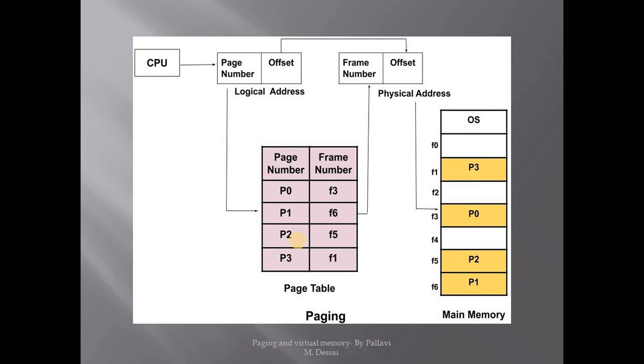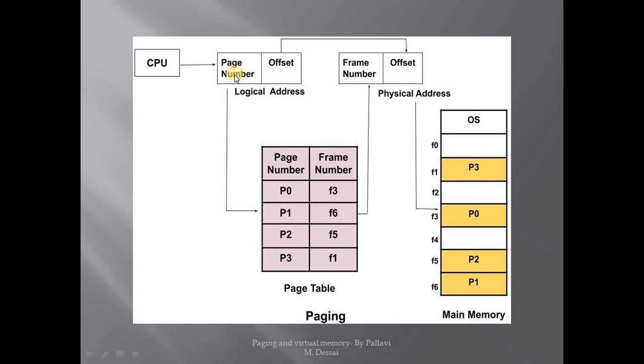Thus, the paging concept involves the logical memory division into pages, with a page table to keep the base addresses of the pages, and physical memory is divided into frames. Now we shall take an example. The CPU has generated this logical address. The logical address will have a page number and a page offset. Now for this particular page number, for example, we will take P1.